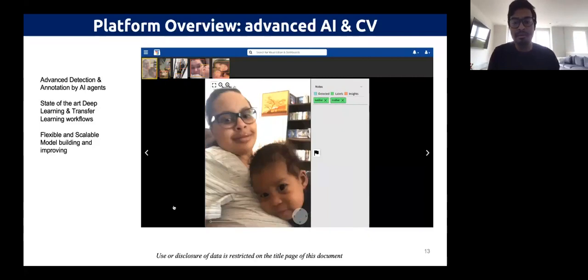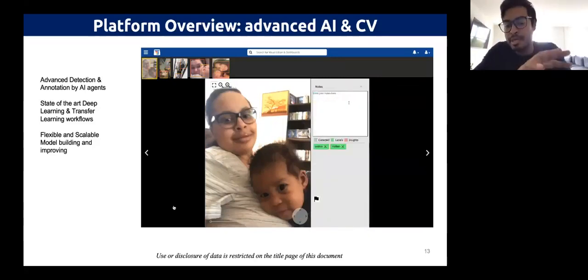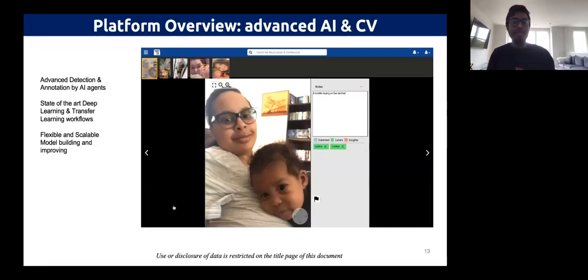There's another tool, which is sentiment. We can actually assign sentiments. Is this the kind of image we want to see in the future? Notes is how we can caption the image. What are we seeing in the image? For example, this is a toddler laying down with her mother, or on her mother. And this is the caption. The more we feed captions to images, the more AI can automatically caption images.